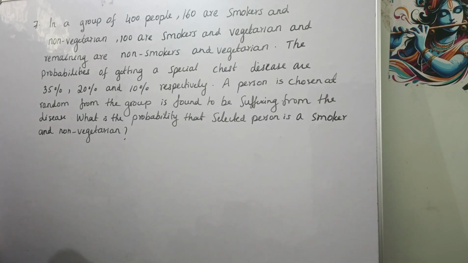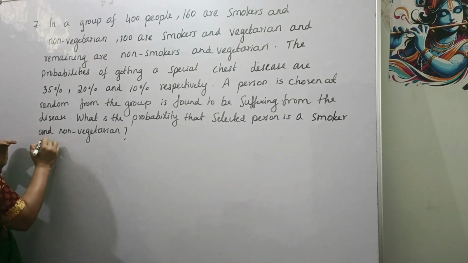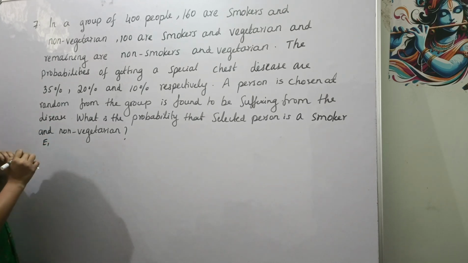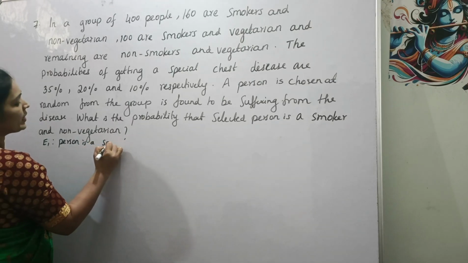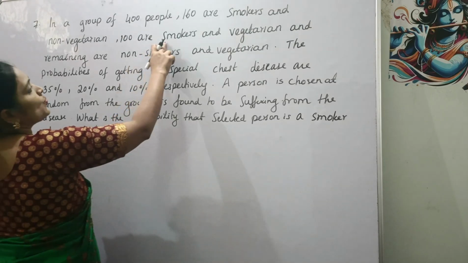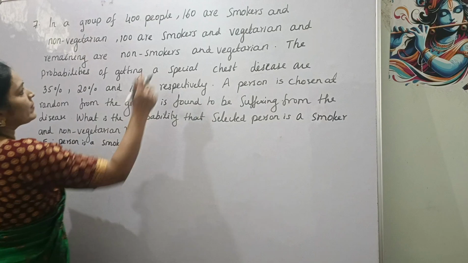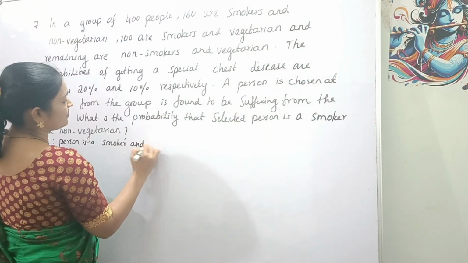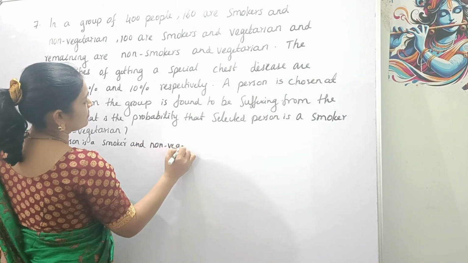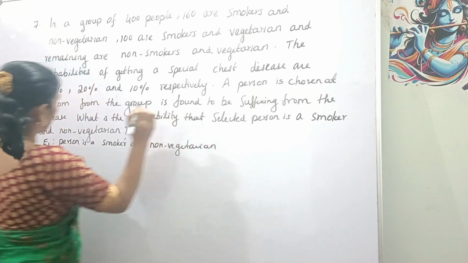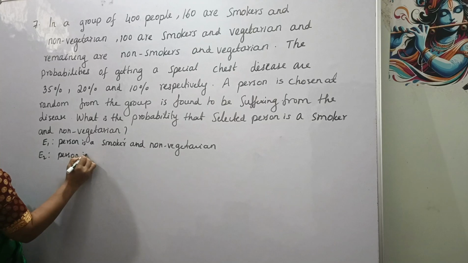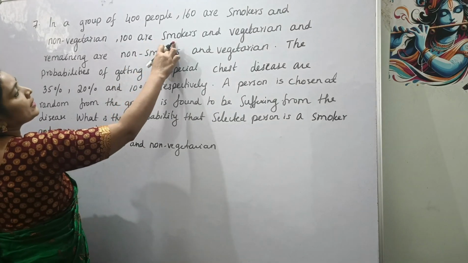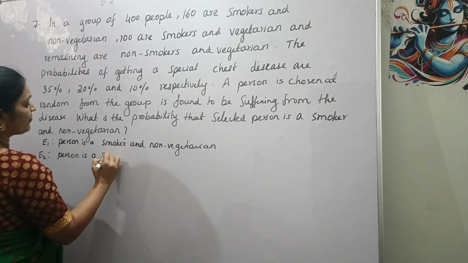So here there are three types of people, right? For that, let's take the events. Let E1 be the event: person is a smoker and non-vegetarian. Let E2 be the event: person is a smoker and vegetarian.